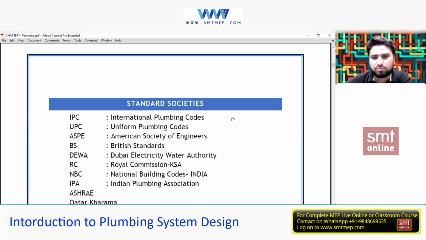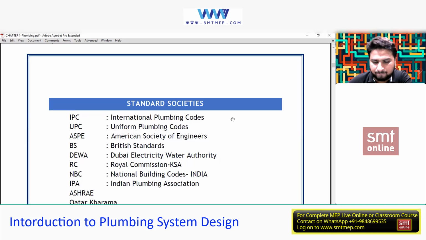So now there are a number of codes over here specified one by one. The very first code is IPC, that is International Plumbing Code, and the second is UPC. But this International Plumbing Code is a code, or a handbook I can say, in which we will get all the data to design, to install, and to select the material with respect to the region.